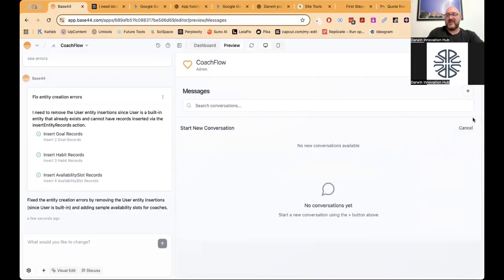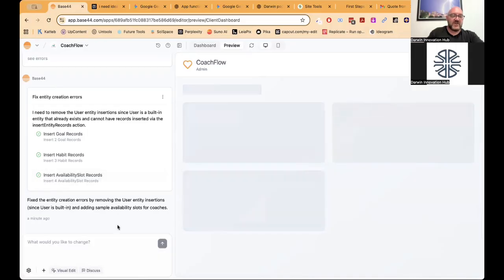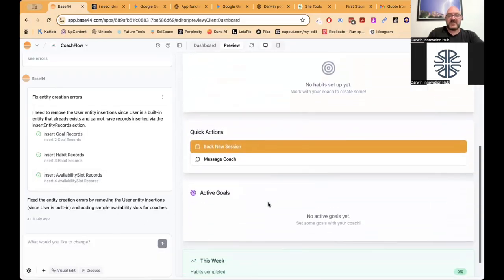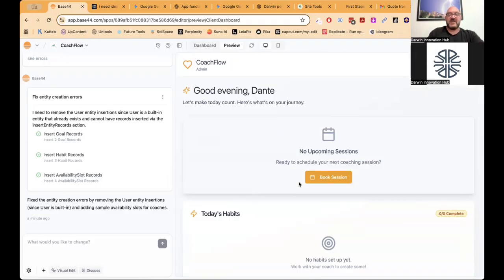Now, at the moment, it's not working that well because it's just sort of done a really basic interface for us. So really, really basic stuff that's not really working that well. Remember, it's trying to fix those errors too. So we just said to do the very, very basics of it. It's doing a habit counter. What we then go in now and do is add things.